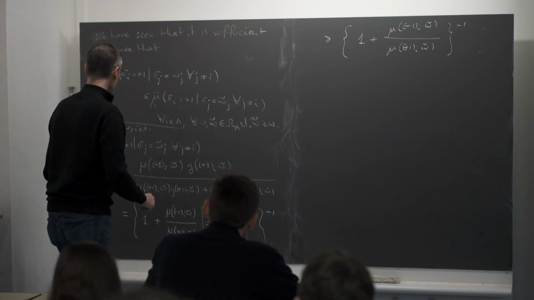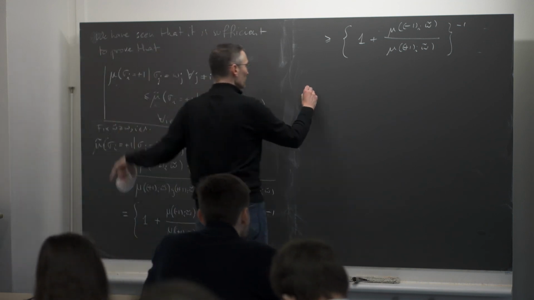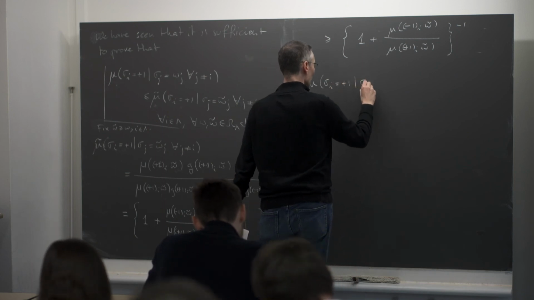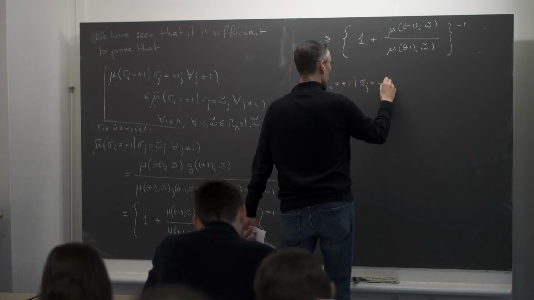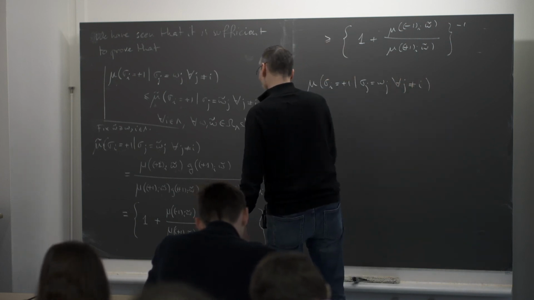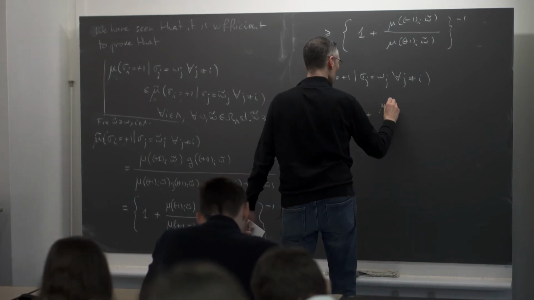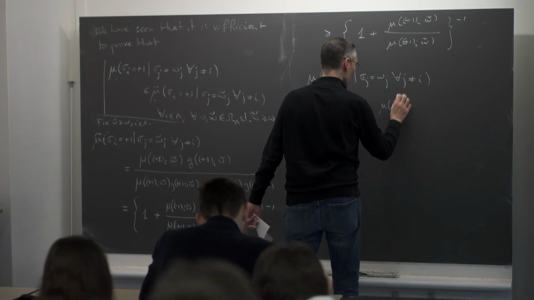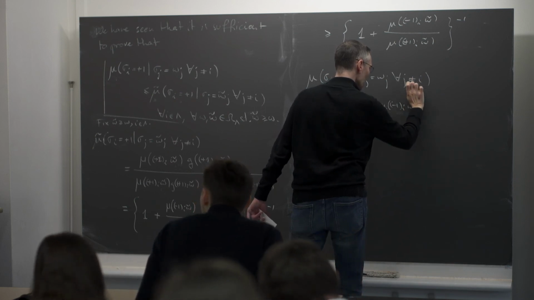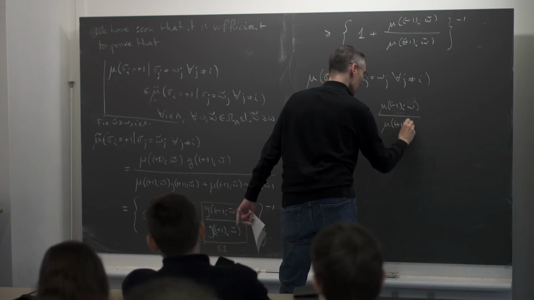And now I started with this conditional probability. I could also have started with this conditional probability. So let's see what we get for this one. So mu of sigma I equal +1, given that sigma j is equal to omega j for all j different from I. And I'm doing exactly the same. So I get, let me directly go to this stage. I will get 1 plus mu of sigma of -1 at I omega tilde, omega, there is no omega tilde, sorry, omega, divided by mu of +1 at I omega.